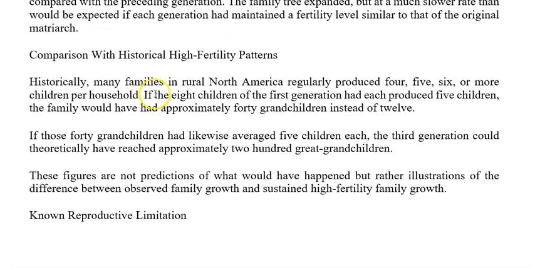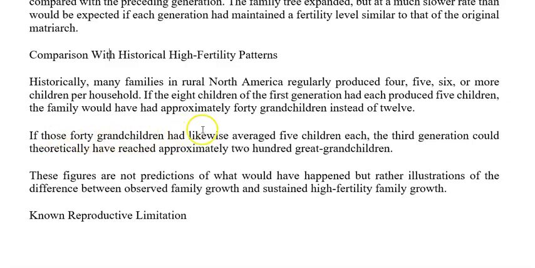Historically, many families in rural North America regularly produced 4, 5, or 6 or more children per household. If the 8 children of the first generation had each produced 5 children, the family would have approximately 40 grandchildren instead of 12.